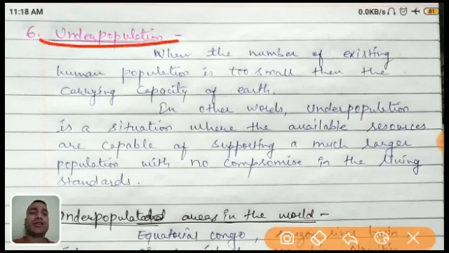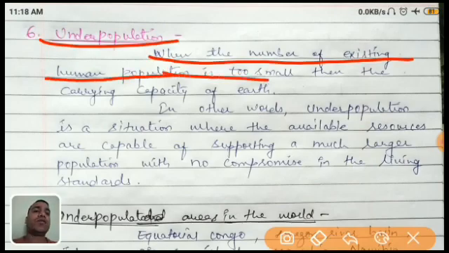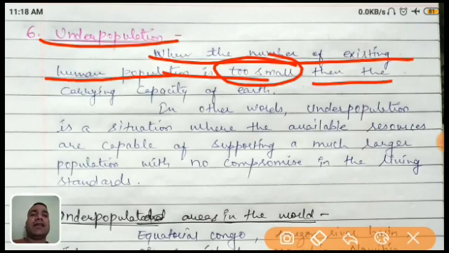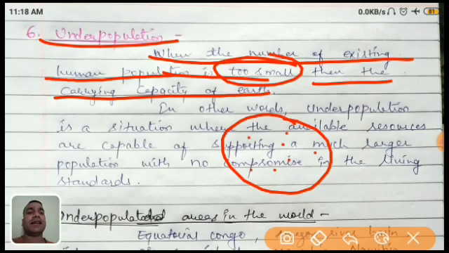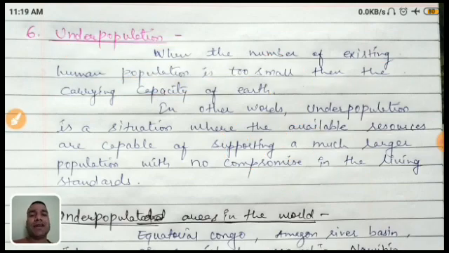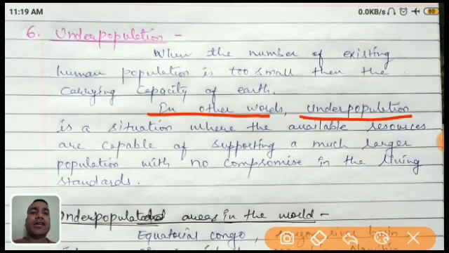Underpopulation is when the number of existing human population is too small. It means the number of human beings is very much less than the carrying capacity of the earth. Just like this is the area or any country, only a few people are there, 1,000, 100 or whatever it is. So it is underpopulation. By the word, under means below.